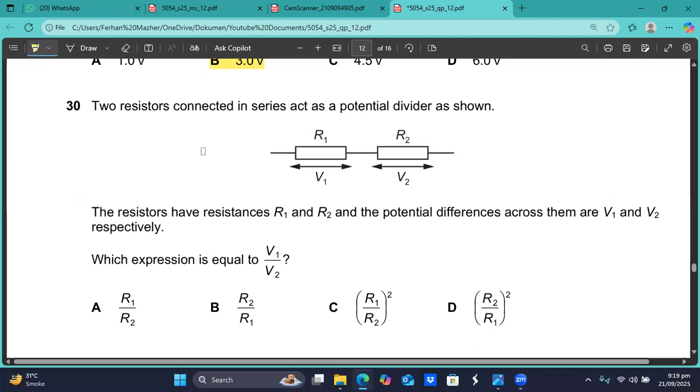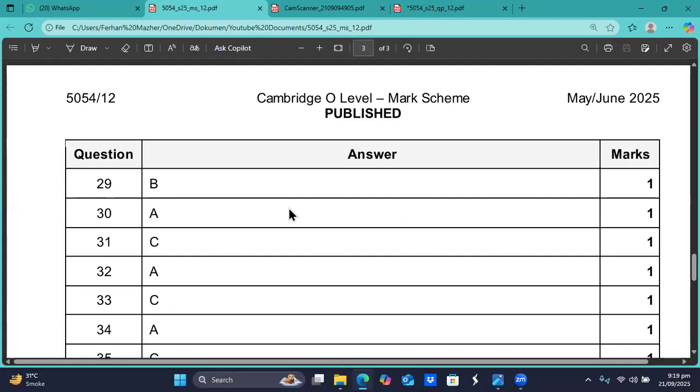Very famous expression: V1 by V2 will be equal to R1 by R2. It's a theoretical question, and this formula is written in your textbook. This is the circuit for the potential divider as well. Question number 30, A is the right option, sir.